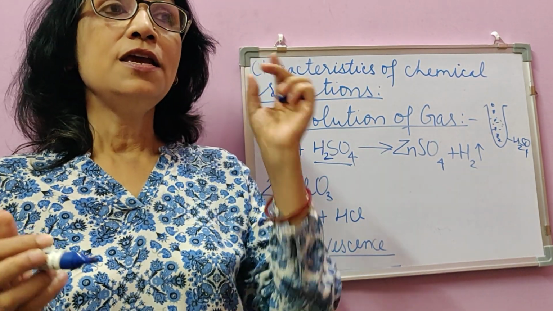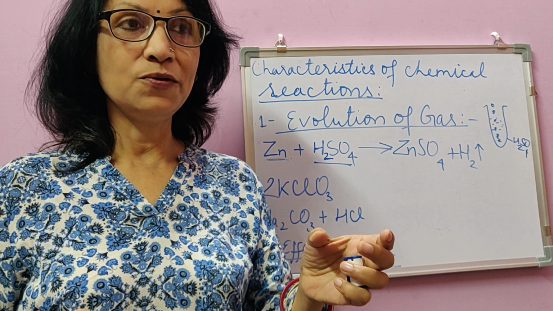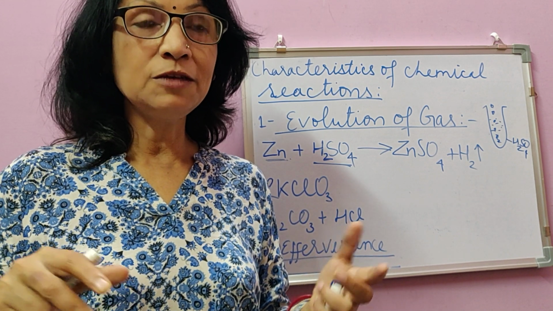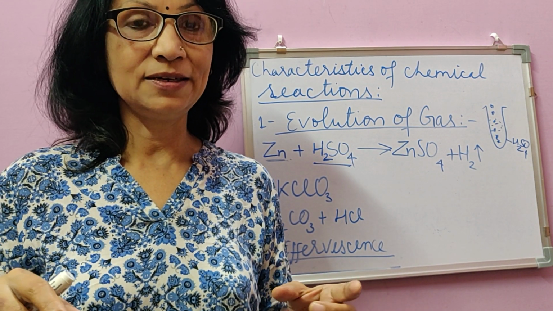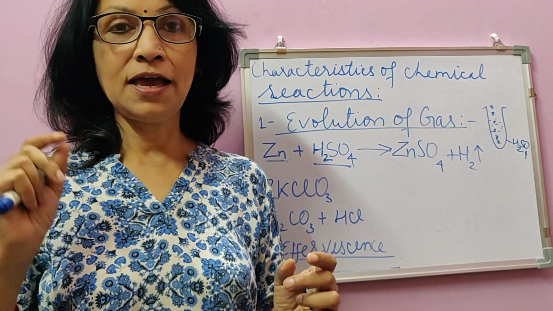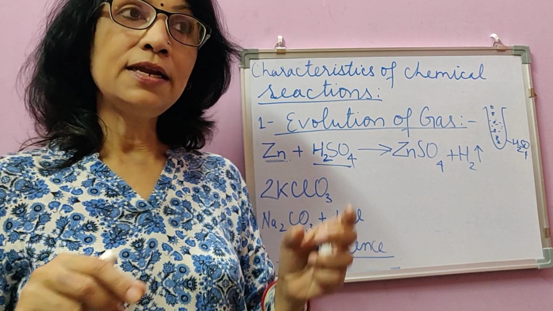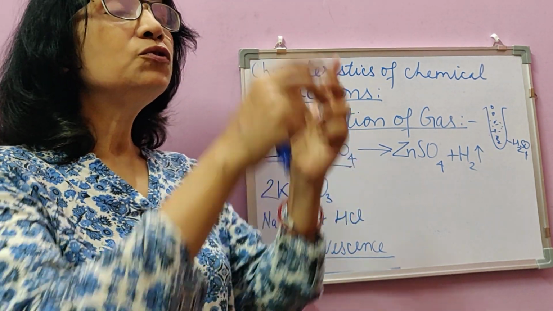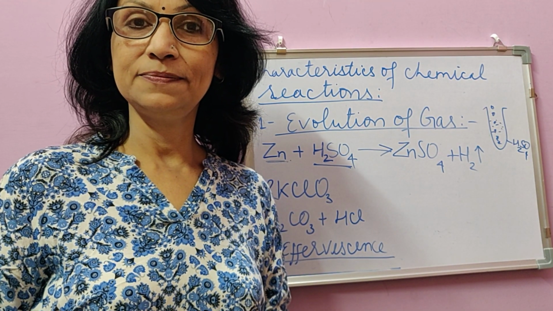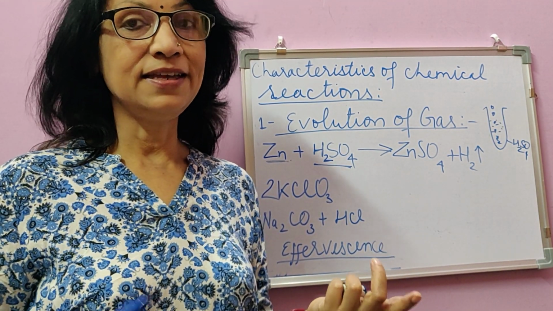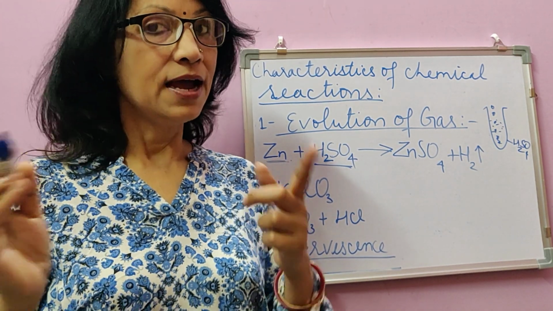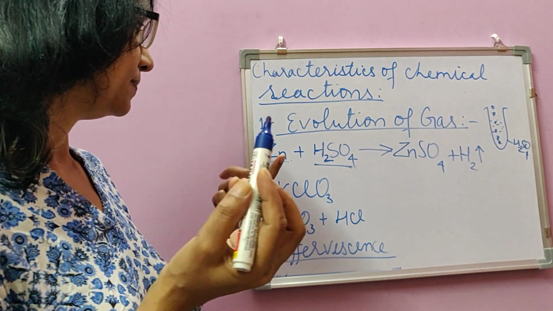In the same way, if you take baking soda at home and mix it with an acid present at home, like acetic acid or vinegar, both present in the kitchen, then you see effervescence, or evolution of gas. And the gas in that case will be carbon dioxide. How it happens, I'll show you later.